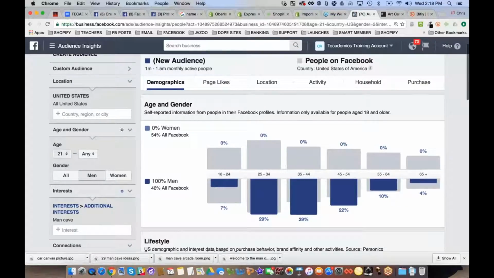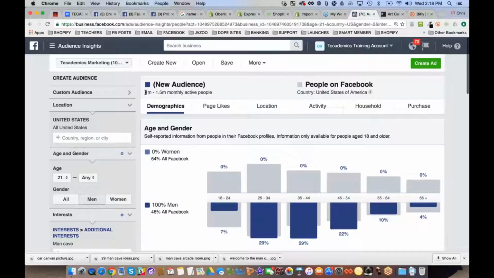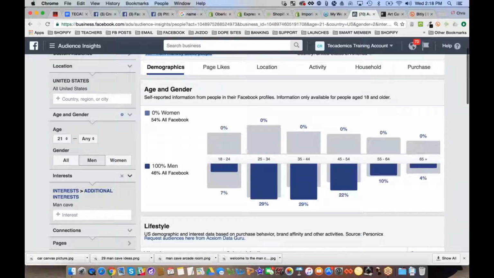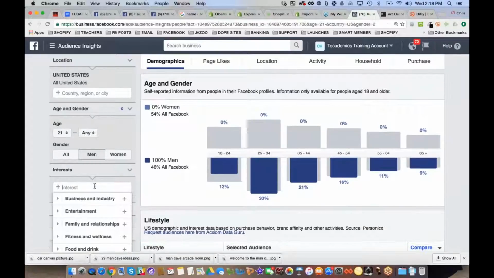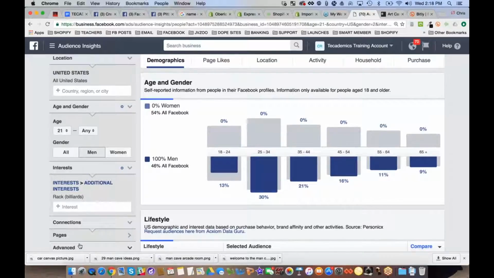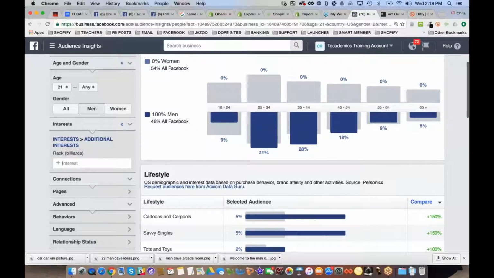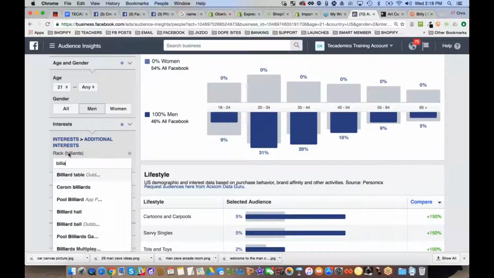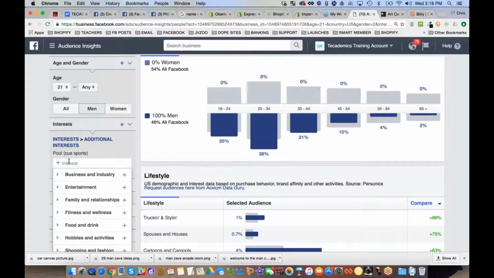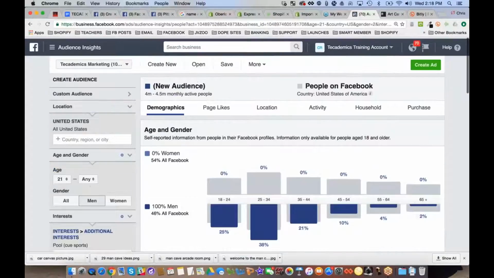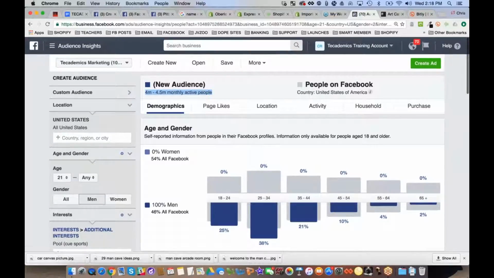United States men 21 and over that are interested in man cave. There is 1 million to 1.5 million monthly active people. So this will give you an example. Let's delete this man cave one and type in something like billiards. Billiards itself has all these different types of keywords, right? So rack billiards, pool cue sports. You can try to find the right one. Pool cue sports, like this: 4 million to 4.5 million monthly active people that are men 21 and above.